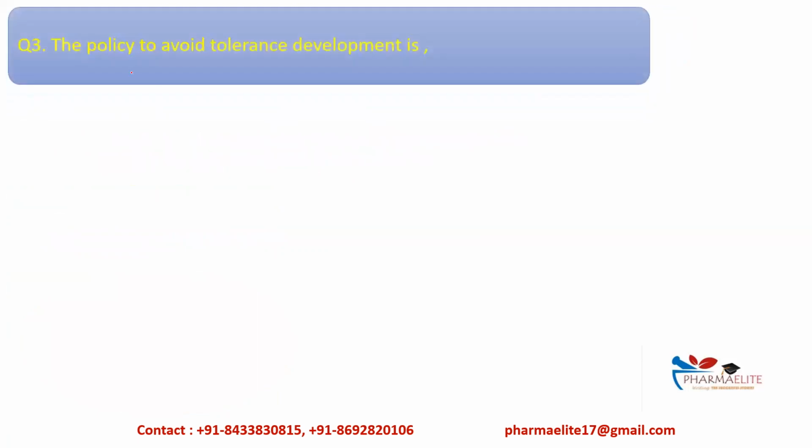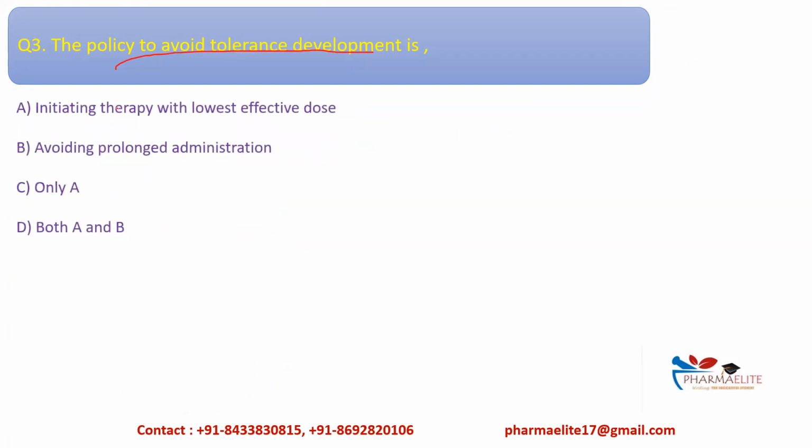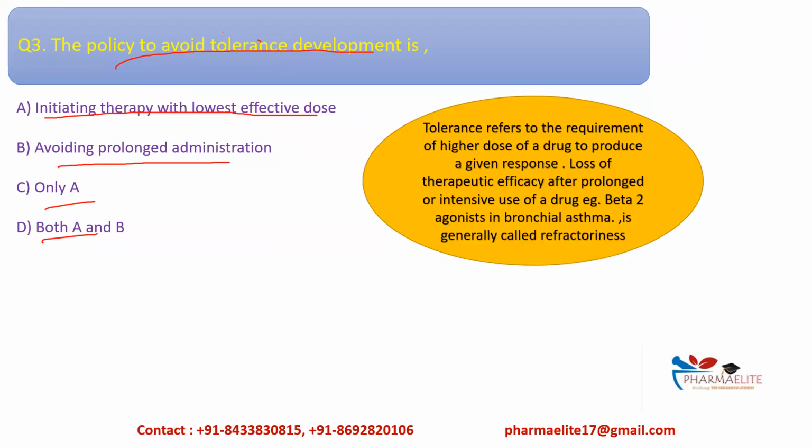The next one is question 3. The policy to avoid tolerance development is, first one, initiating therapy with the lowest effective dose, then avoiding prolonged administration, only A, or both A and B. So first we'll see what tolerance is.